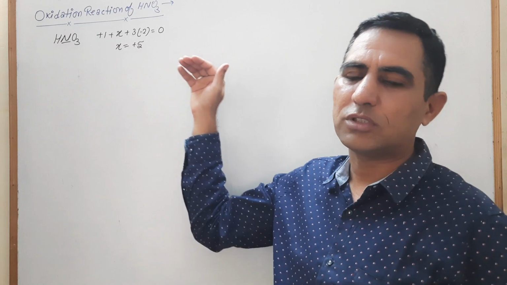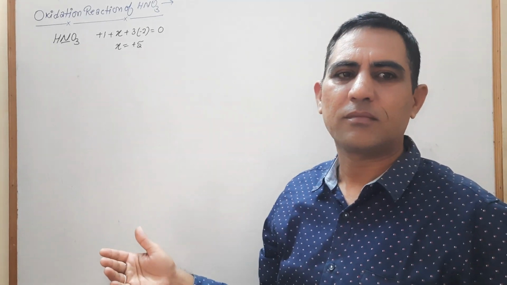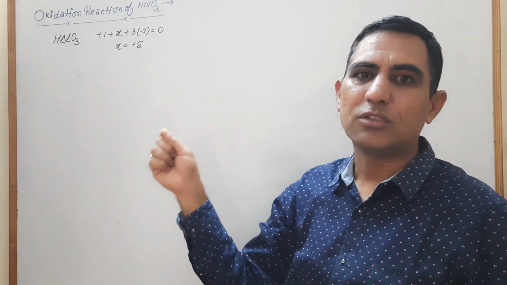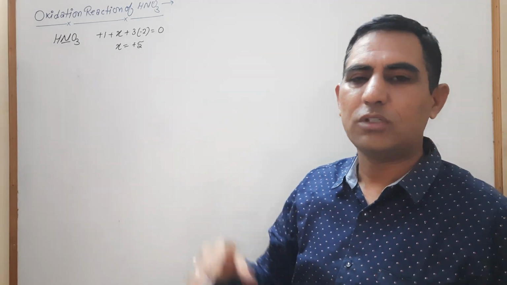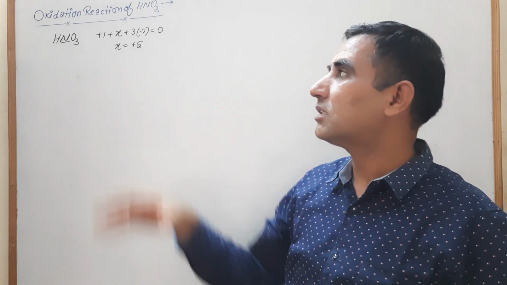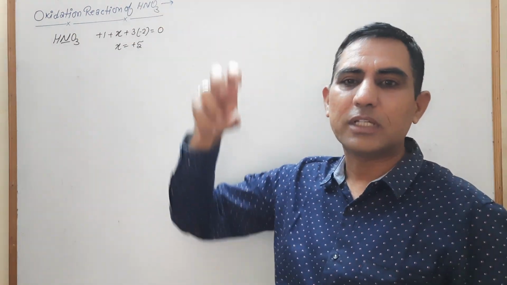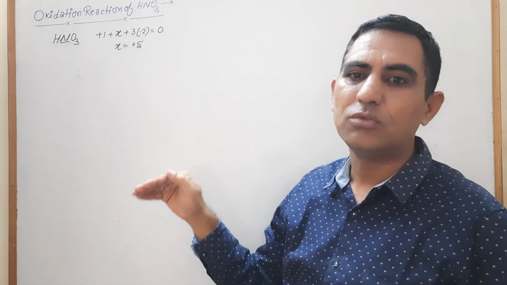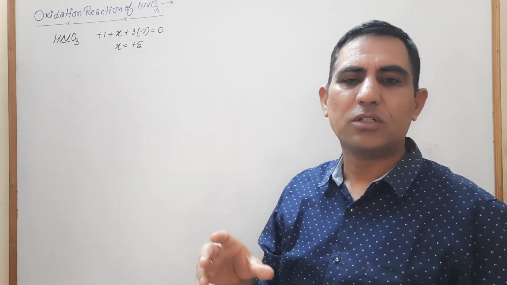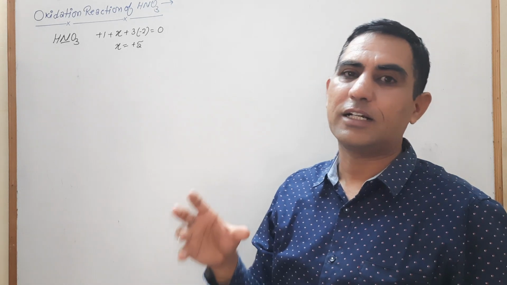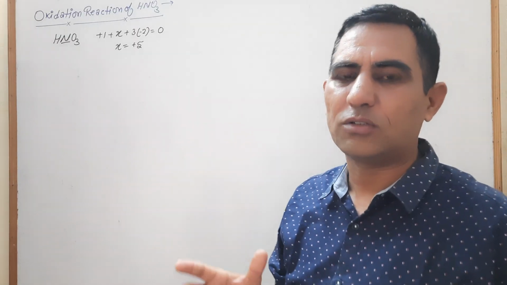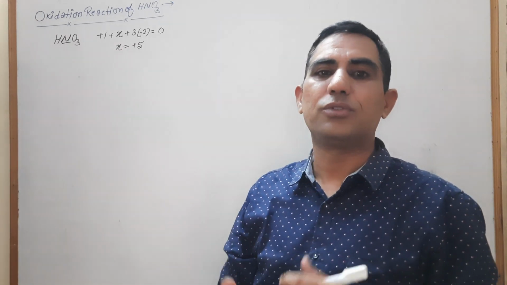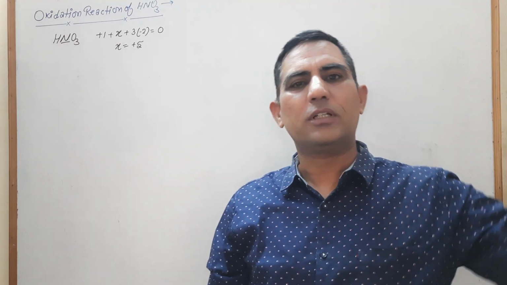So 5 से ऊपर ऑक्सीडेशन स्टेट नहीं जा सकता है. ऑक्सीडेशन स्टेट, the 100% chance is to decrease. How does the oxidation state decrease? When nitrogen accepts electrons, the oxidation state starts to decrease. Acceptance of electrons is known as reduction. That means HNO3 starts to be reduced when it reacts with other compounds.